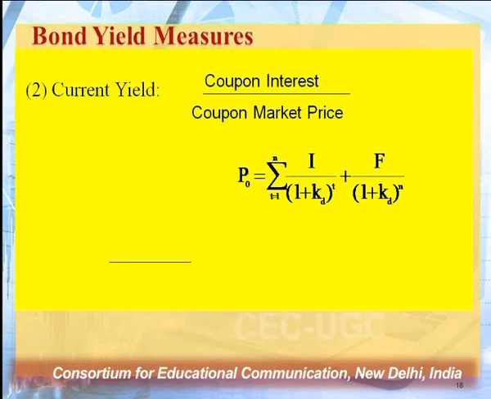Suppose I have to calculate bond yield measures, current yield is equal to coupon interest divided by coupon market price. It is quite simple. Since we have to calculate the present value of it, it can be computed by a functional formula. Price is equal to interest divided by (1 plus kd) to the power t, plus whatever the maturity value I will be getting divided by (1 plus k) to the power n, and in this way we can calculate the coupon yield. So current yield.